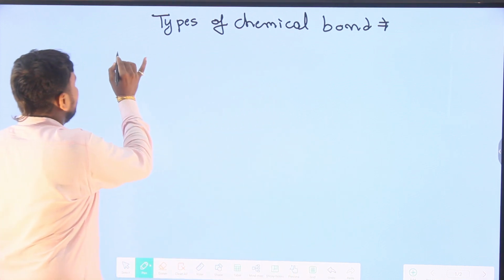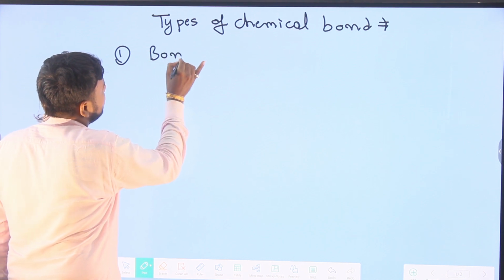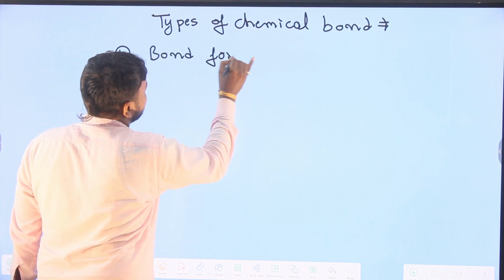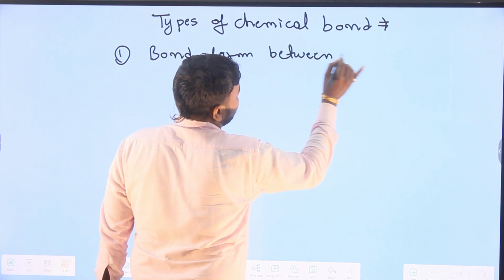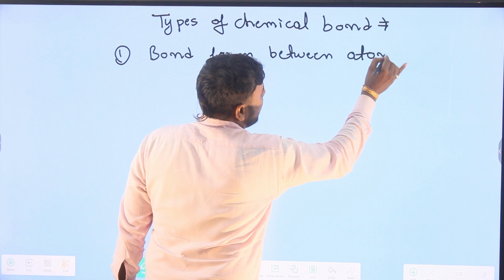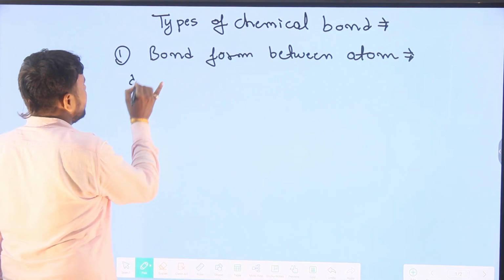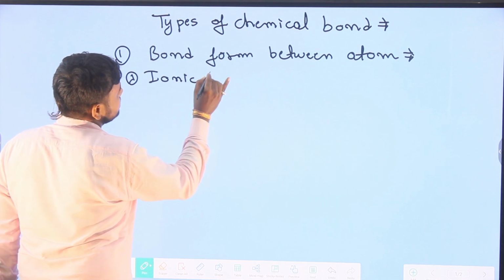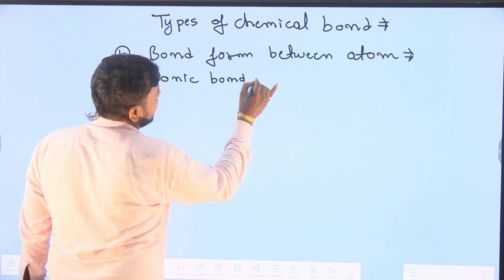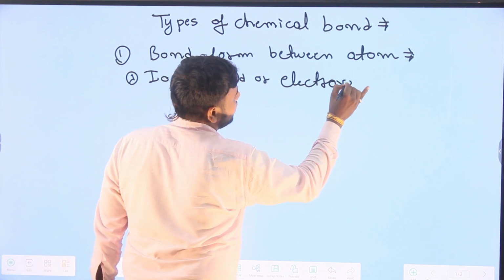First of all, we are going to discuss the bonds formed between atoms. The bonds formed between atoms are of the following 4 types. First, ionic bond or electrovalent bond. Ionic bond is also known as electrovalent bond.